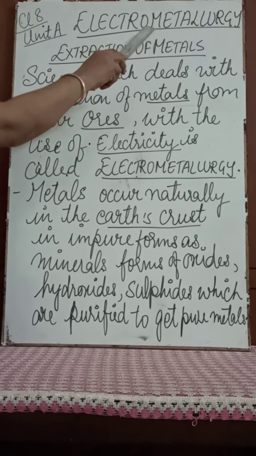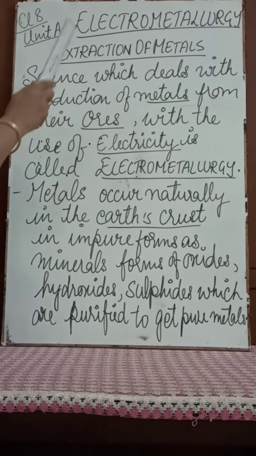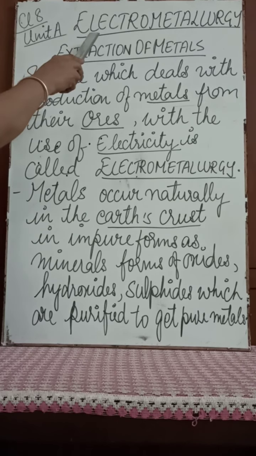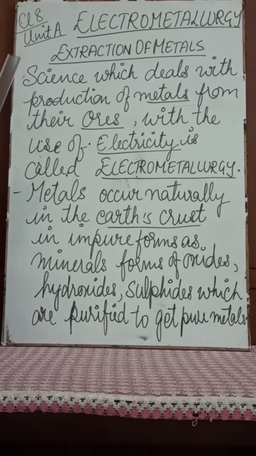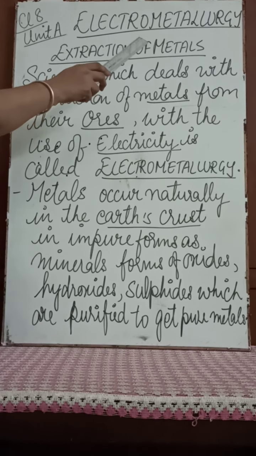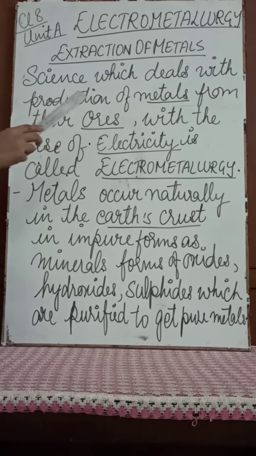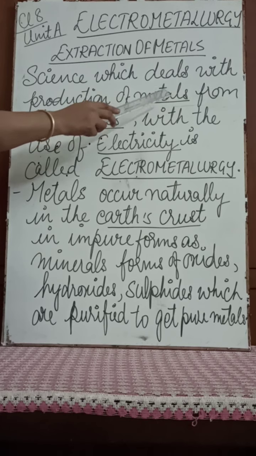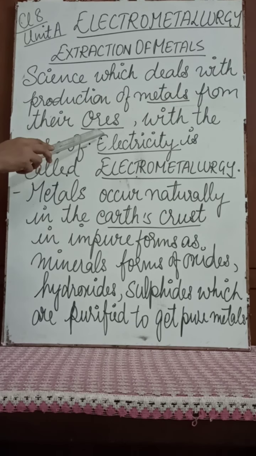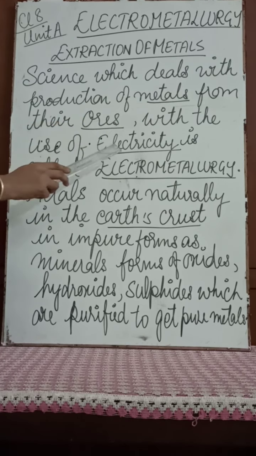Now this electrometallurgy process, how do we study it, and what aspects are we going to cover in this? Let us understand what is electrometallurgy, or under this head, extraction of metals. It is related to extraction of metals in their pure forms. Electrometallurgy, students, is the science which deals with production of metals from their ores with the use of electricity.